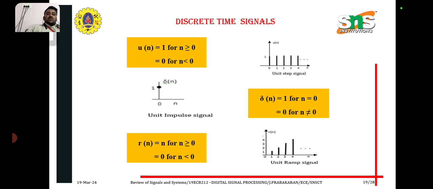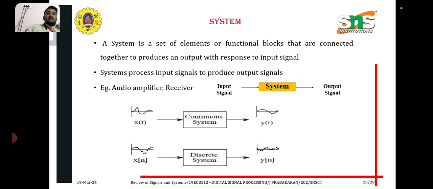Okay. And another one is unit impulse signal. Del of n equal to 1 for n equal to 0, and 0 for n not equal to 0. And ramp signal, r of n equal to n for n greater than or equal to 0, 0 for n less than 0. Okay. These are some of the elementary signals.